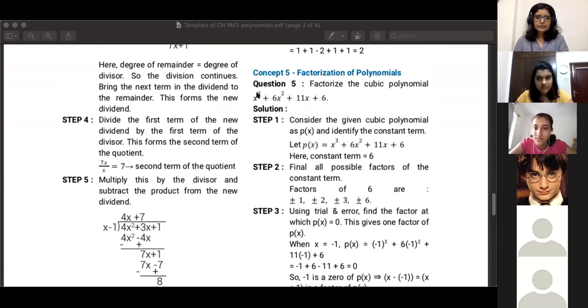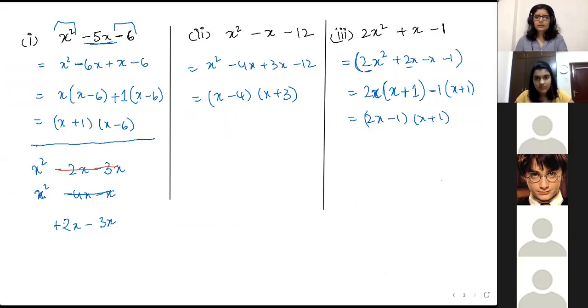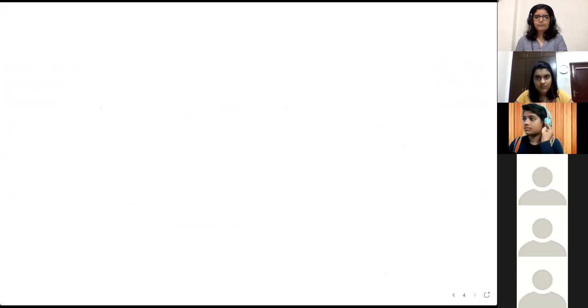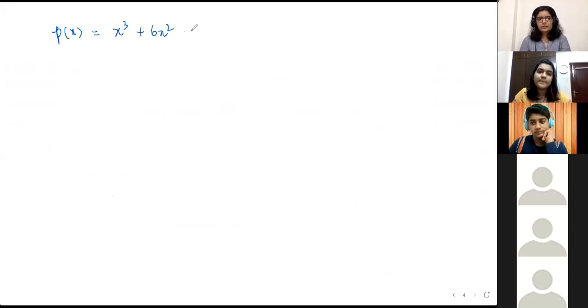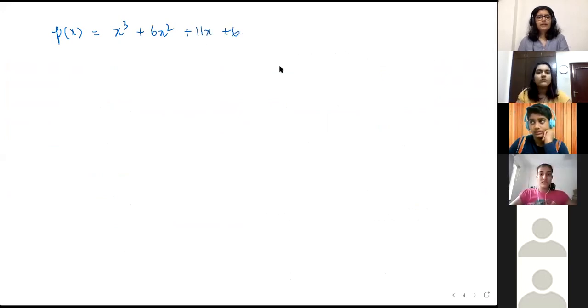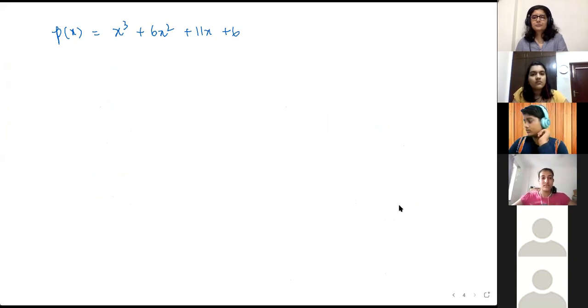All right, x cube plus 6x square plus 11x plus 6, on the whiteboard. So our original p of x is equal to x cube plus 6x square plus 11x plus 6. Now we need to find the factors of this p of x.